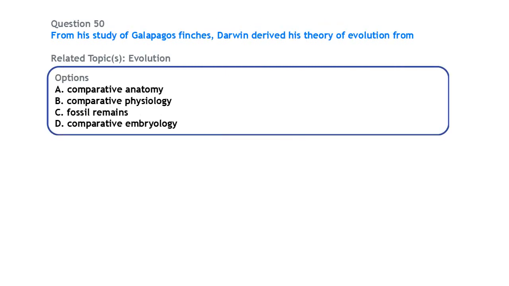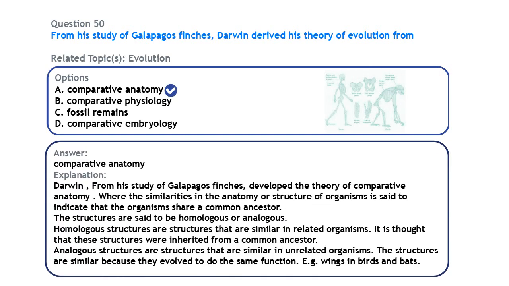Alright, the last question here. From a study of Galapagos finches, Darwin derived his theory of evolution from comparative anatomy. That was the foundation of Darwin's theory of evolution, from comparing the anatomy of organisms, relating them, looking at their similarities and differences.